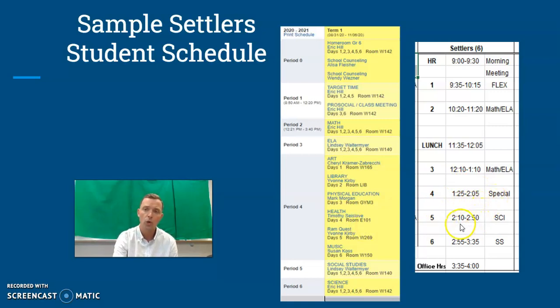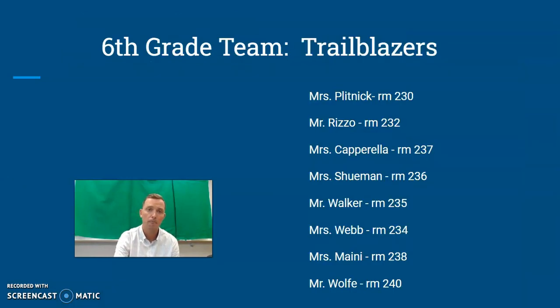After specials, you will have science. Now, both switch partners will be having science from 2:10 to 2:50. After that block of science, they will have social studies from 2:55 to 3:35. That will be both classes. After that, you will have your office hours from 3:35 to 4 o'clock. That is a sample schedule for the Settlers.